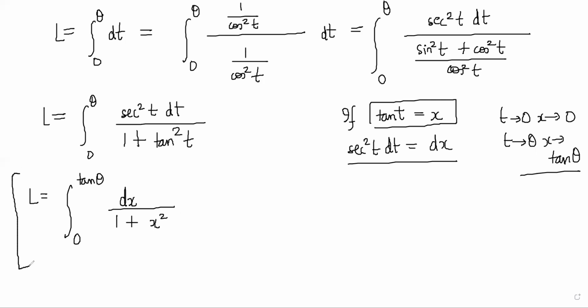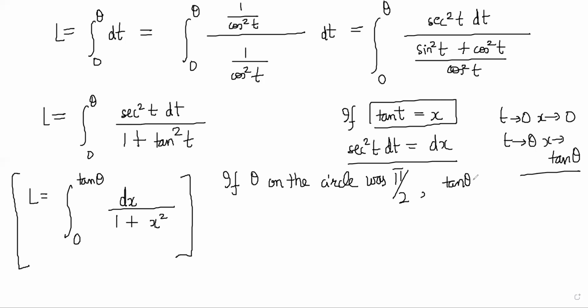Now, this result is what Fagnano will now play around with. He will say that if my theta on the circle was pi by 2, then you are basically talking about a quadrant of the circle, and tan theta basically then tends to infinity. So if it was a quadrant of the circle, what was the length of the arc of a quadrant? Length of the arc would be 2 pi, radius was 1, divided by 4. So that is simply pi by 2.